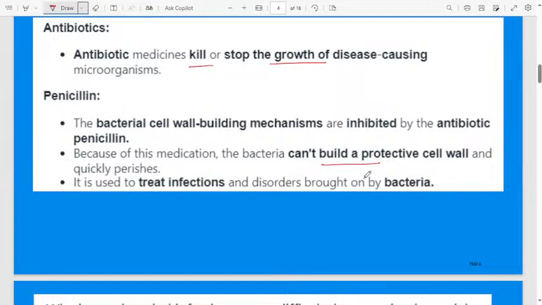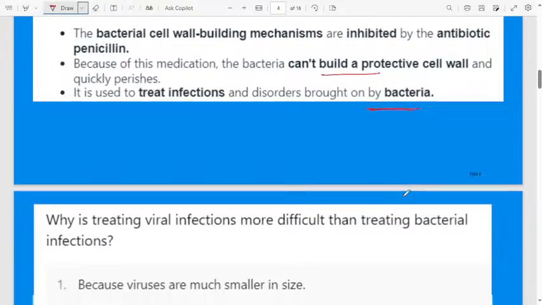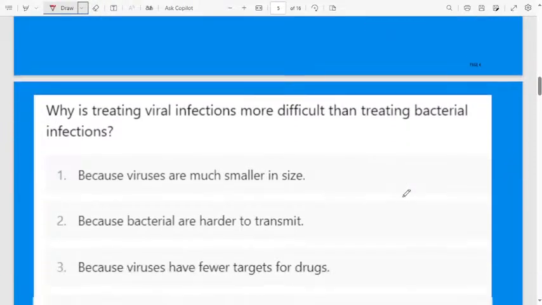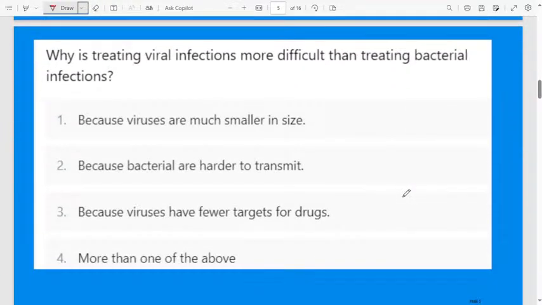Then quickly it will perish, means it will get destroyed. It is used to treat infections and disorders brought on by bacteria. This penicillin will act as an antibiotic. We will use this, normally it will kill the bacteria and stop the bacterial growth. Yes, this topic is a very easy topic.